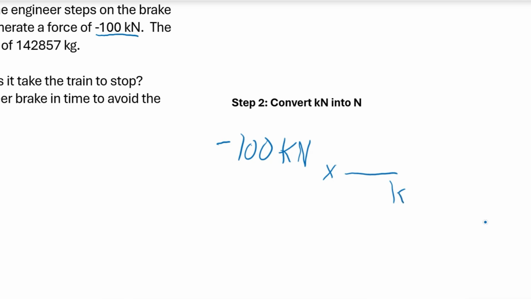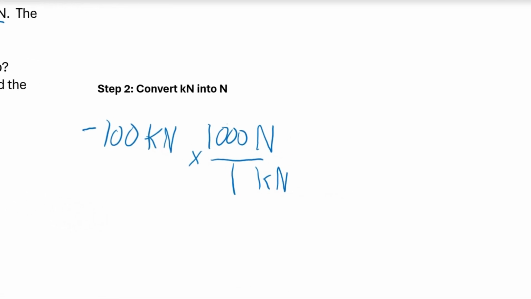So we go kilonewtons, and then we're going to put newtons on the top. And then the ratio is 1 kilonewton is equal to 1,000 newtons. So we just multiply that across.